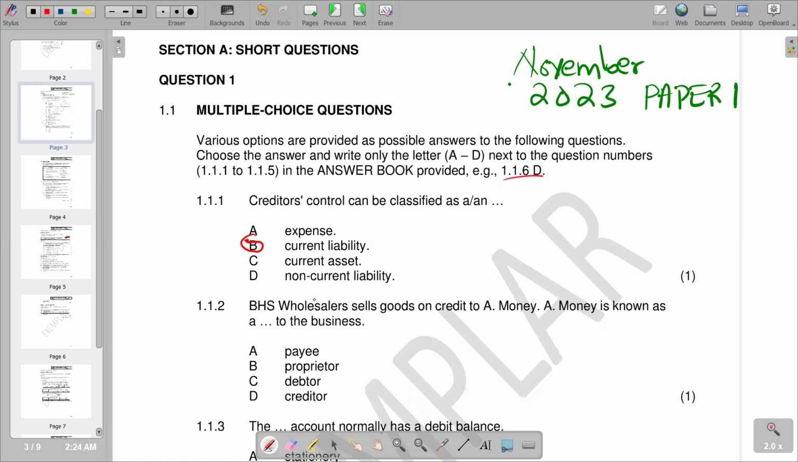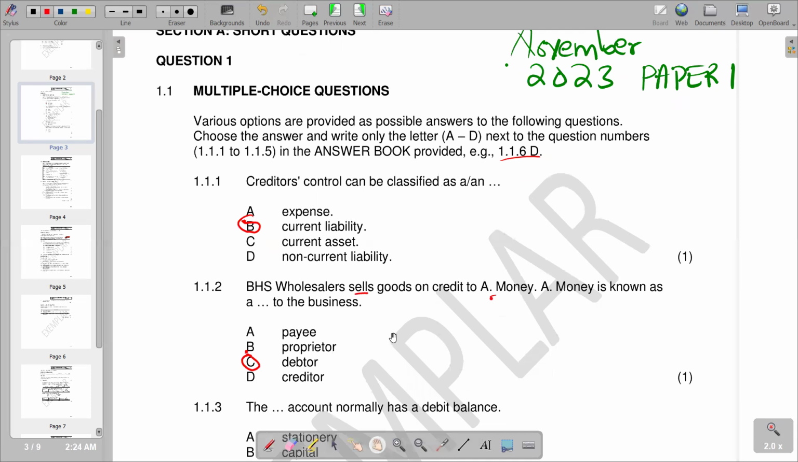Then we move on to the next question, 1.1.2. BHS wholesaler sells goods on credit to A-Money. A-Money is known as a dash to the business. So remember, the key word that we have there is that we are selling goods on credit. So obviously, when you sell goods on credit to A-Money, A-Money becomes our debtor, and A-Money is owing us money as a business, and it's our debtor. And obviously, we are going to classify that as a current asset, as we expect A-Money to pay us the money within a period of 1 year, that is 1 year or less. So it becomes our debtor. So according to the responses that we have there, we have got debtor on C, and our debtor becomes the correct response that we have.